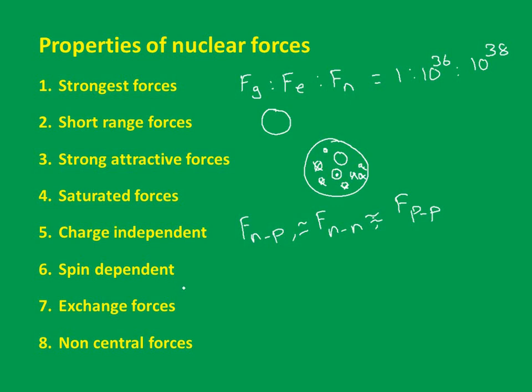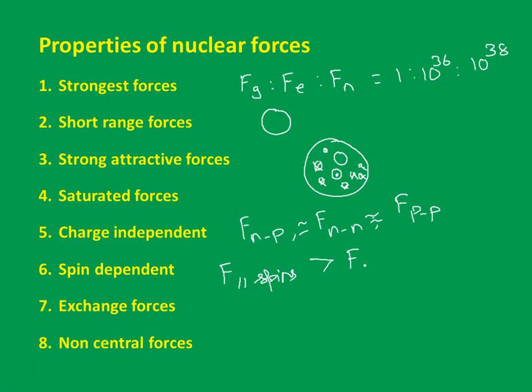The force between two nucleons having parallel spins is greater than the force between two nucleons having anti-parallel spins. Let me write down the symbol, it will be easy for you to remember.